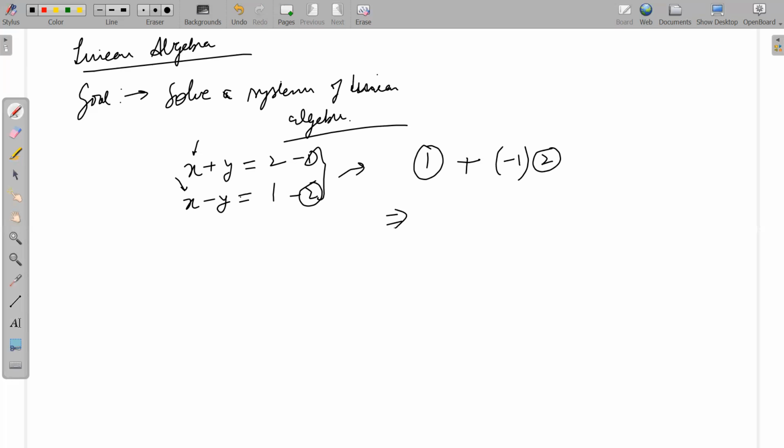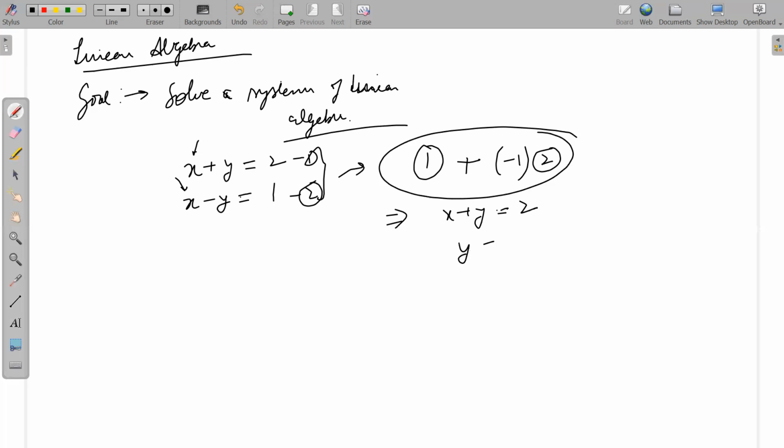So now the new set of equations becomes x plus y is equal to 2, and the second equation is going to be what now? x plus minus y, minus x plus y.